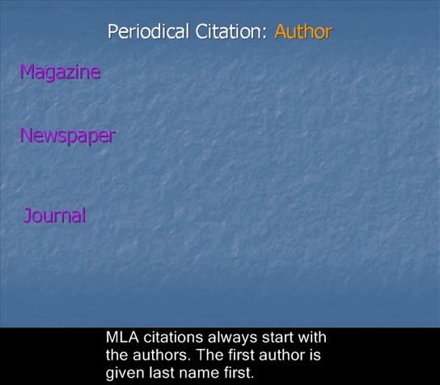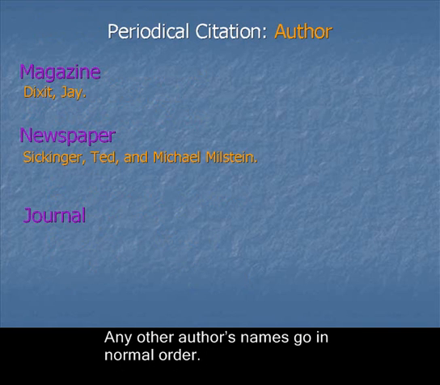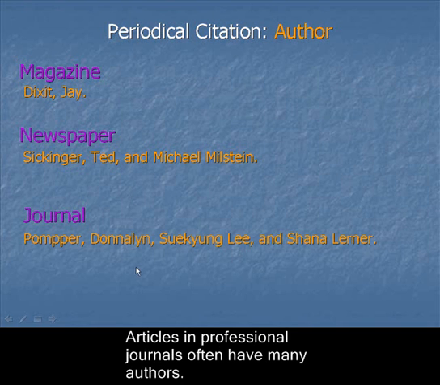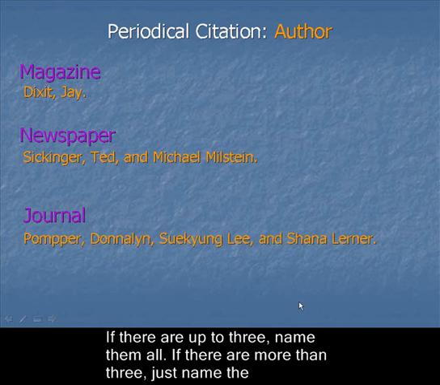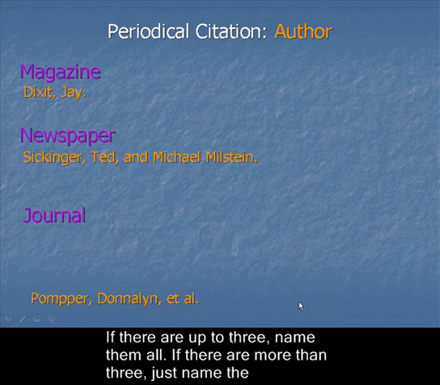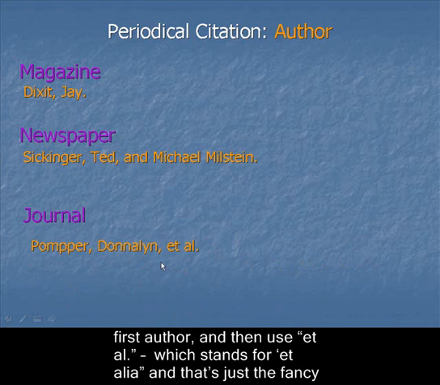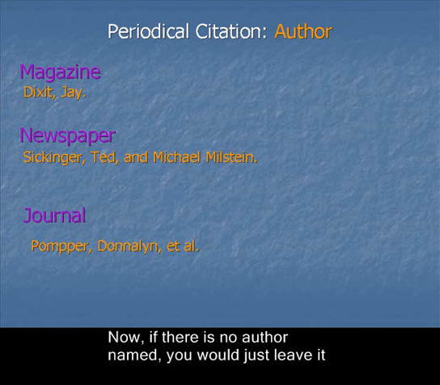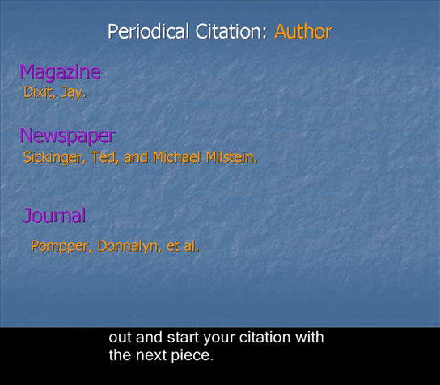MLA citations always start with the authors. The first author is given last name first. Any other authors' names go in normal order. Notice the comma and the "and" before the second author's name. Articles in professional journals often have many authors. If there are up to 3, name them all. If there are more than 3, just name the first author and then use et al., which stands for et alia, and that's just the fancy Latin way of saying "and others." Now, if there's no author named, you would just leave it out and start your citation with the next piece.